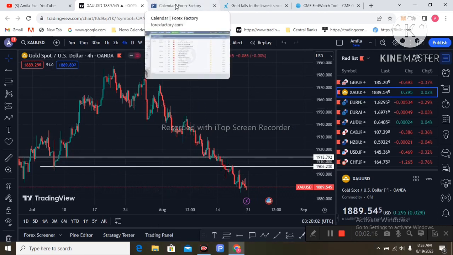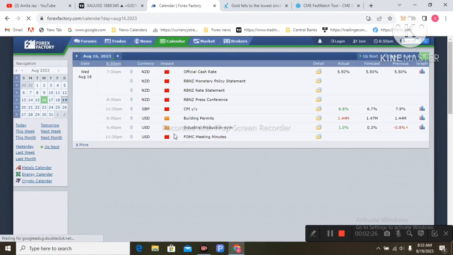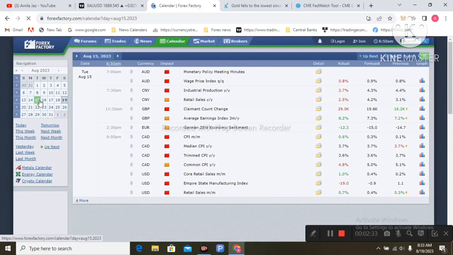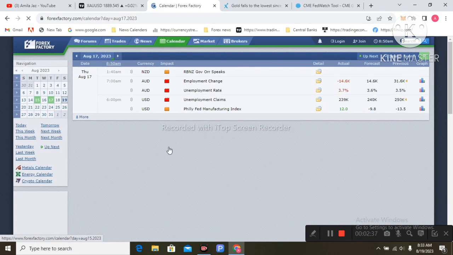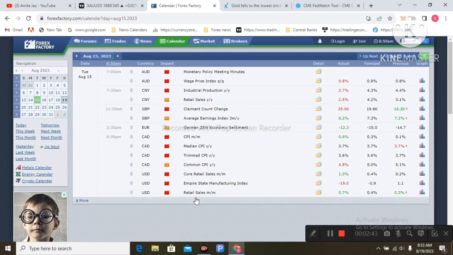So I would like to move to the economic data we have next week. Last week retail sales was a good positive for the US dollar. You can see the retail sales last week on Tuesday the 15th was a big positive figure: retail sales, core retail sales and retail sales monthly were positive for the US dollar.